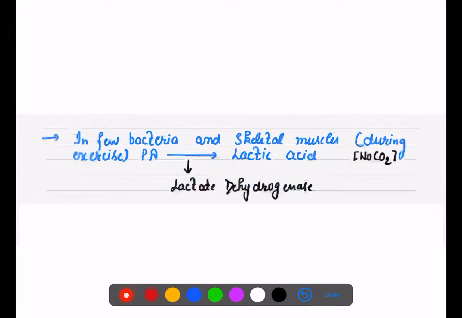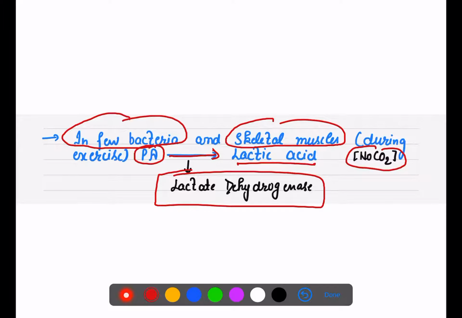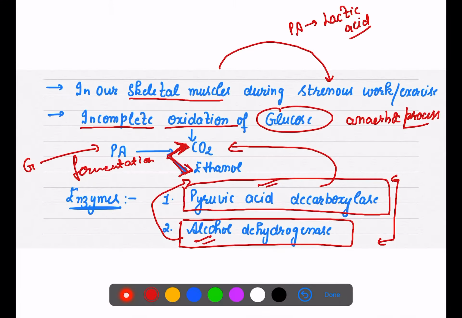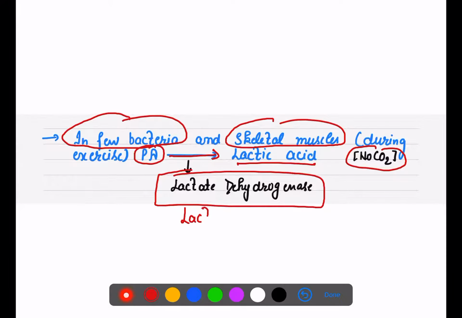But in a few bacteria, like we talked about, and in skeletal muscles during exercise, pyruvic acid is not changing into alcohol, it is changing into lactic acid, but no CO2 is released here. The enzyme which is working here is lactate dehydrogenase. And what was the enzyme which was forming ethanol? That is alcohol dehydrogenase. Here, because we are forming lactic acid, the enzyme will be lactate dehydrogenase.